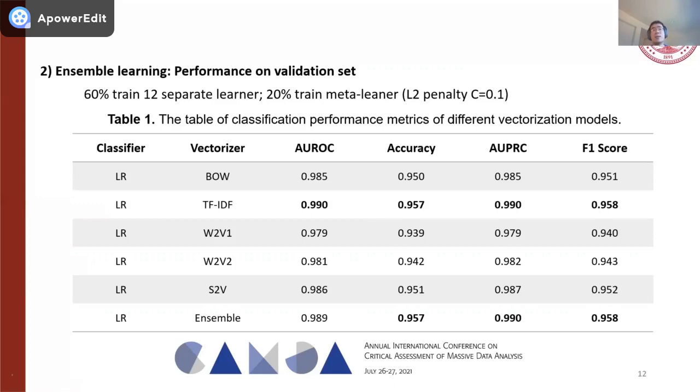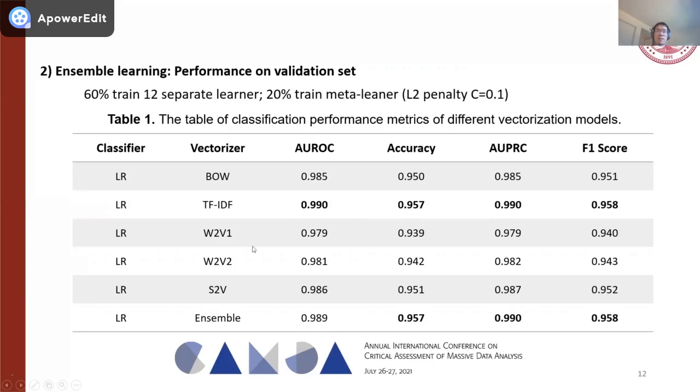And we added the ensemble learning models' performances to this table. Based on this table, we could see that the TF-IDF and ensemble learning models generally show similar performances. The TF-IDF shows the highest area under the receiver operating curves, but it is only slightly higher than the ensemble learning models.